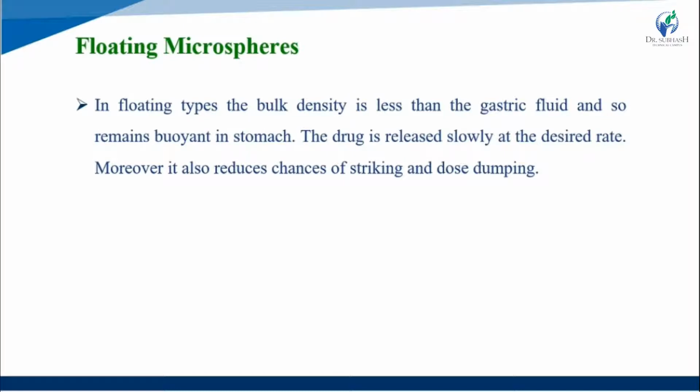Floating microspheres have a bulk density less than the gastric fluid because of the floating process. Gastric fluid is present in the stomach, so the density of the microsphere is also less than the gastric fluid. Then the drug is released slowly at the desired rate.